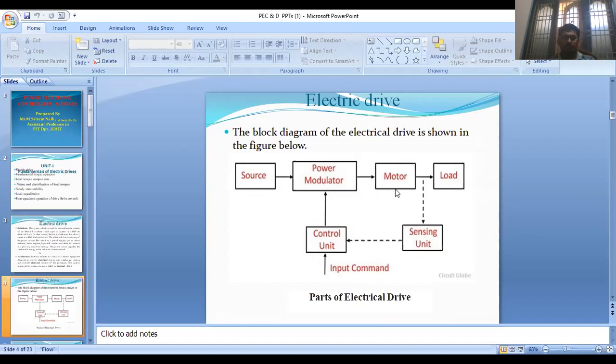And if the motor is a DC motor and the input is a fixed DC, then the power modulator acts as a DC chopper. Here the chopper converts the fixed DC voltage into variable DC.